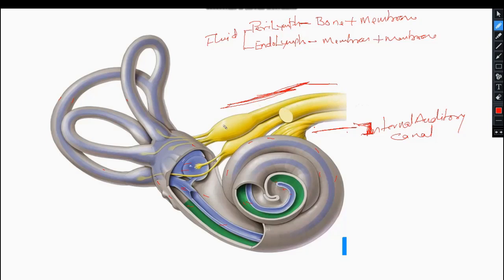The nerves innervating this are the 8th cranial nerve as well as the 7th cranial nerve. They are running in this internal auditory canal.